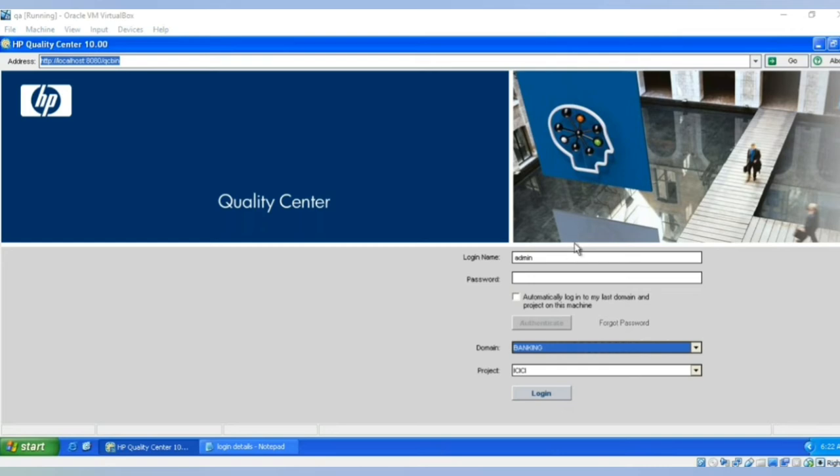If you don't have this particular tool, you always have to create one more document or one more Excel sheet for RTM. But here that task will be easy, and the information will be updated dynamically whenever you do some operation for a particular test case or defect. Once you enter your credentials, you click the authenticate button, and it will show you the project names. You might be working on multiple projects in real time, so you choose one project from the drop down. Currently I'm selecting the default one that comes with this tool, and I'm clicking on login.